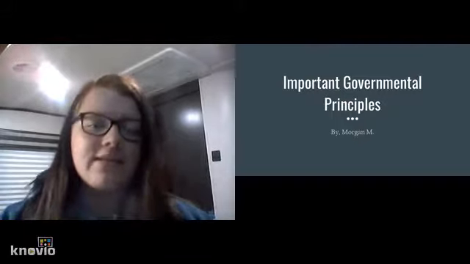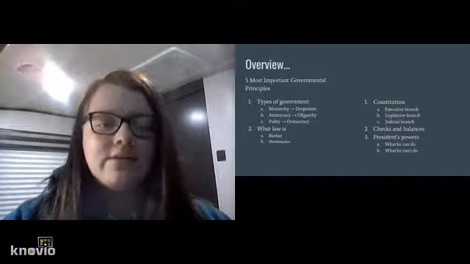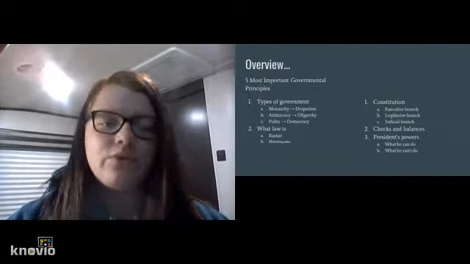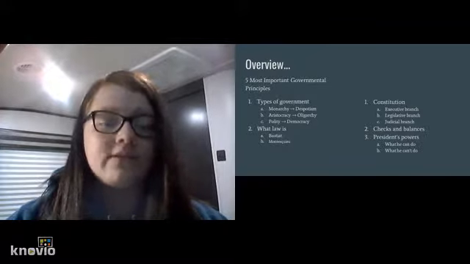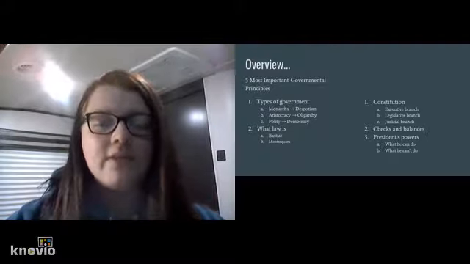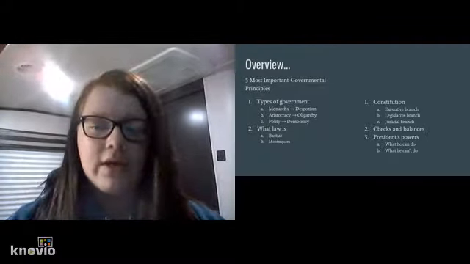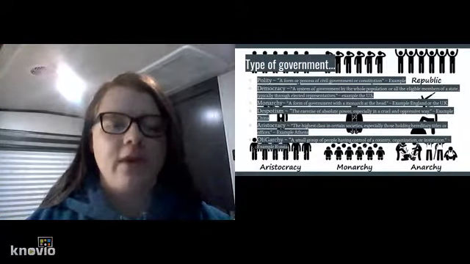Today we will be discussing the important governmental principles. For this assignment I was asked to choose 5. I chose types of government, what is law, the Constitution, checks and balances, and the president's power and voting. Okay, so let's start with types of government.